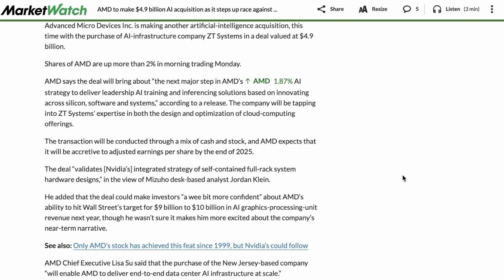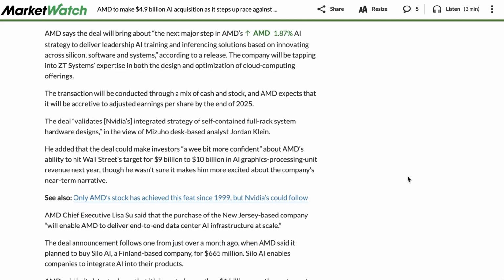Writes MarketWatch, the company will be tapping into ZT Systems' expertise in both the design and optimization of cloud computing offerings. Said one Mizuho analyst, the deal validates NVIDIA's integrated strategy of self-contained full rack system hardware designs, and the deal could make investors, quote, "a wee bit more confident about AMD's ability to hit Wall Street's target for $9 to $10 billion in AI GPU revenue next year."